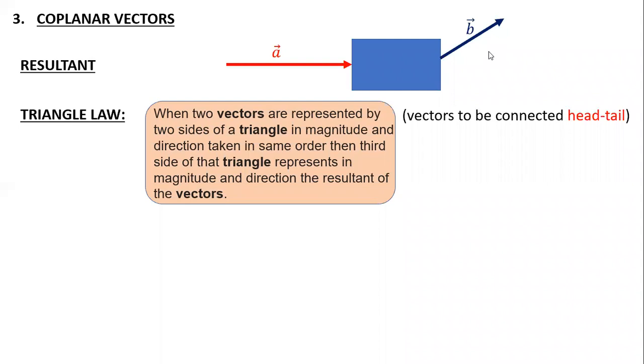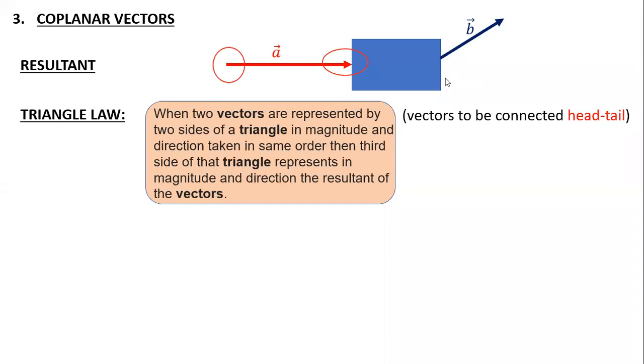Head is the end of a vector, tail is the start. In simple words, whatever was written in the statement, I converted to vectors connected head and tail.